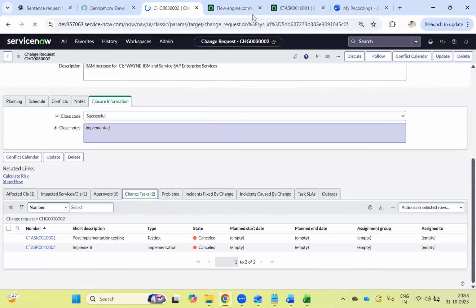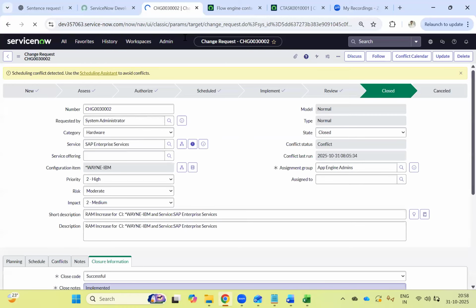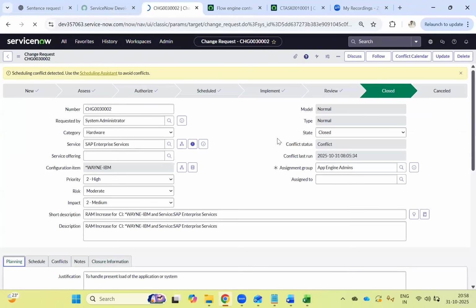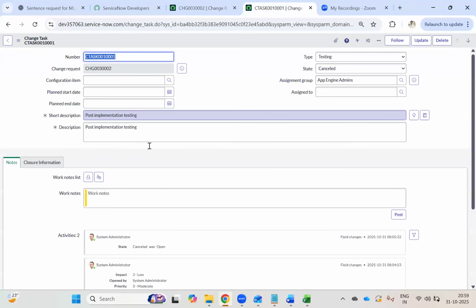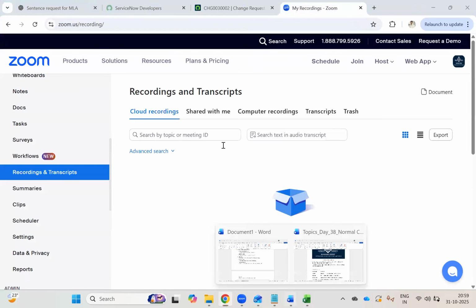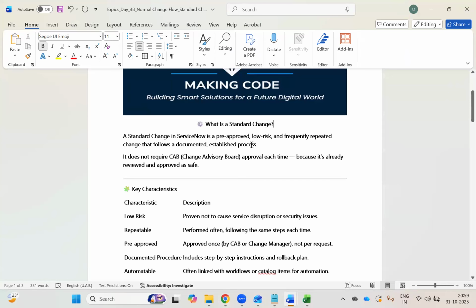So let's discuss the standard change. So what is a standard change? We all discussed it briefly, right? A standard change is a pre-approved, low-risk, frequently repeated change that is documented and established through a process, so they will all sit and discuss that this change can go as a standard change.